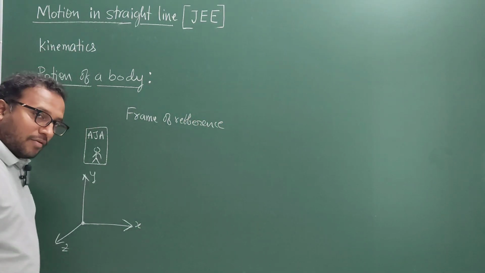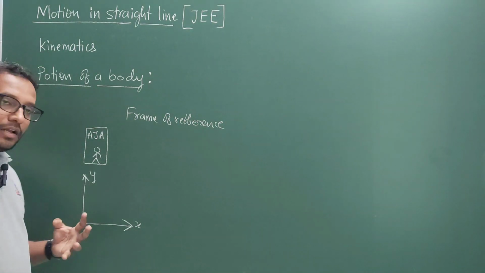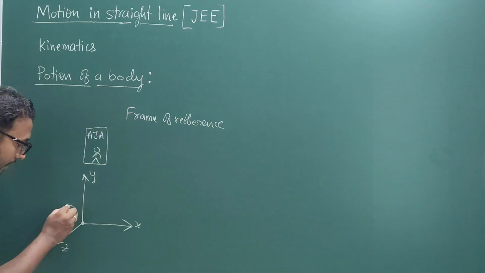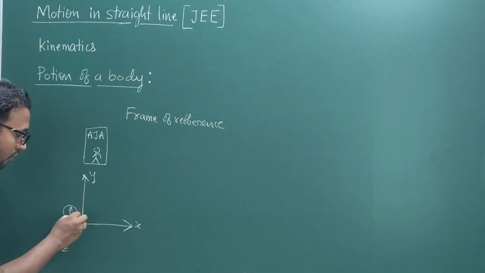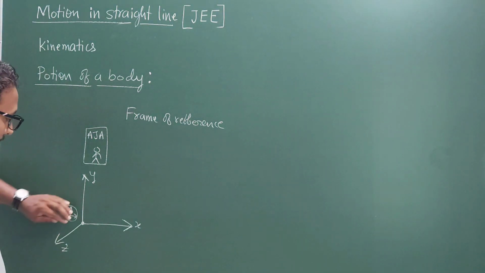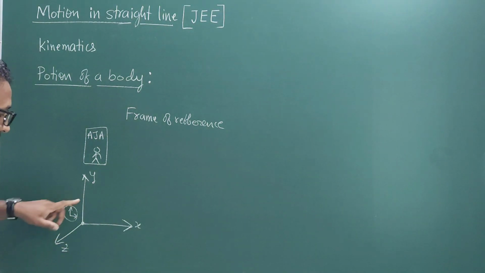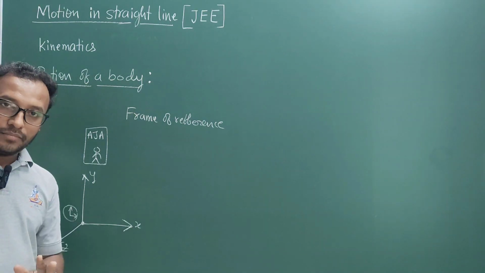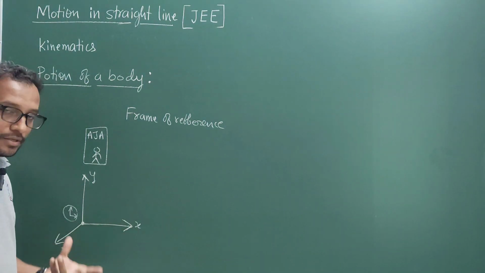Okay, so what is a frame of reference? A frame of reference is a set of coordinate axes, along with a clock at the origin. There must be a clock also, because by using the frame of reference alone, without the clock, you can measure the position of a body, where exactly it is. I will tell you how to measure.